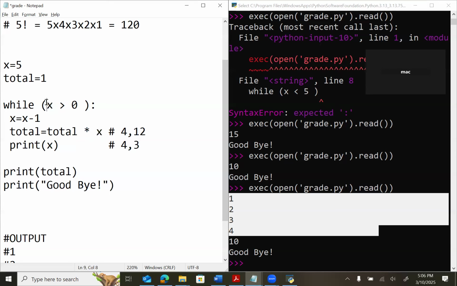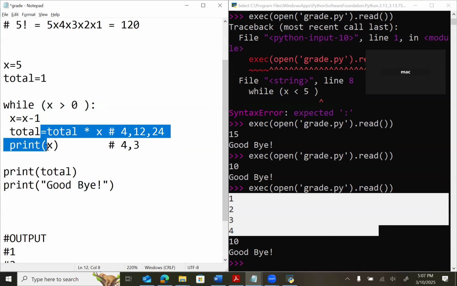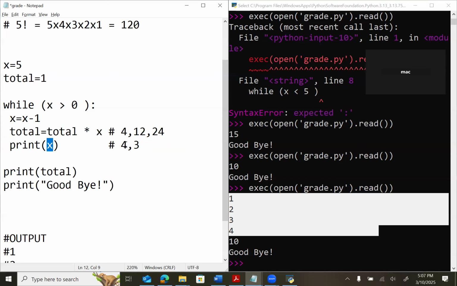Now go back again. 3 is bigger than 0? Yes. So 3 minus 1 is 2. X is now 2. Total is 12. 12 multiplied by 2 is 24. It becomes 24. The total is now 24. Print x. What is the value of x?